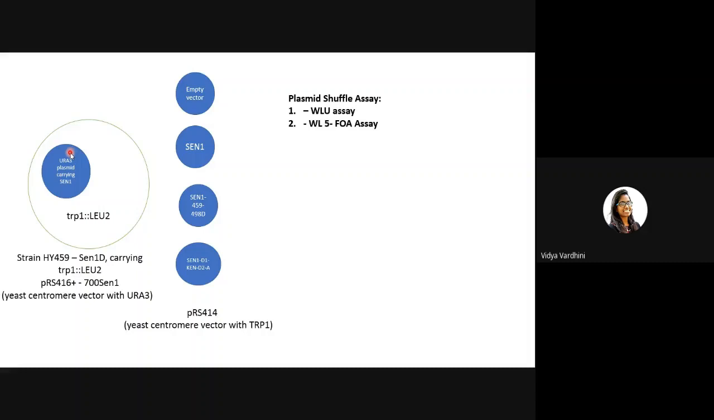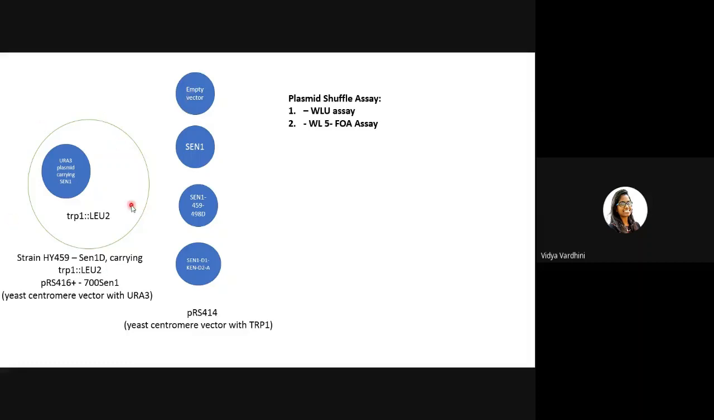So to complement for that loss, they've put in SEN1 in a plasmid, Ura3 containing plasmid. And then in the same strain, they have had one site where leucine 2 is placed in the TRP1 locus, that is, TRP1 is replaced by leucine 2. Okay, then they've transformed this with various types of plasmids. These plasmids are all yeast centromere vector with tryptophan 1. Okay, now why did we do this? I'll come back to that.